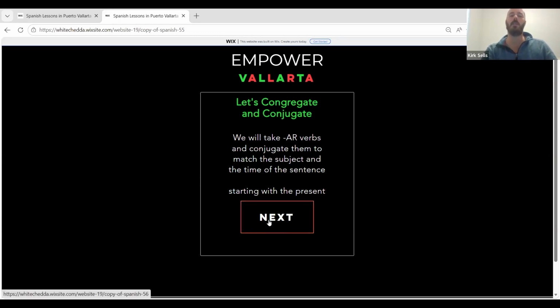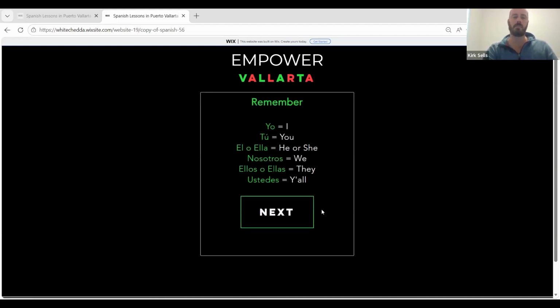So there's three types of verbs, as we mentioned in Spanish: verbs that end in AR, verbs that end in ER, and verbs that end in IR. And the ER/IR verbs, they tend to have a lot of similarities, so they're sort of in their own category. And then the AR verbs are also in their own category. Today we're starting with AR verbs. So let's take a look.